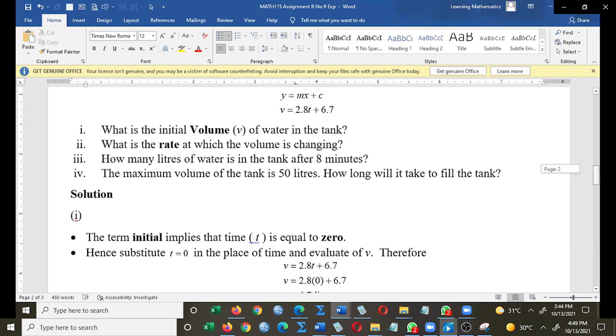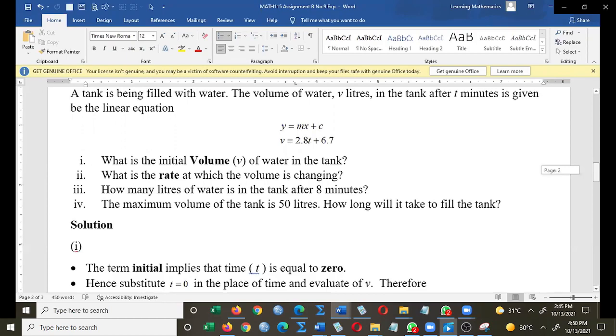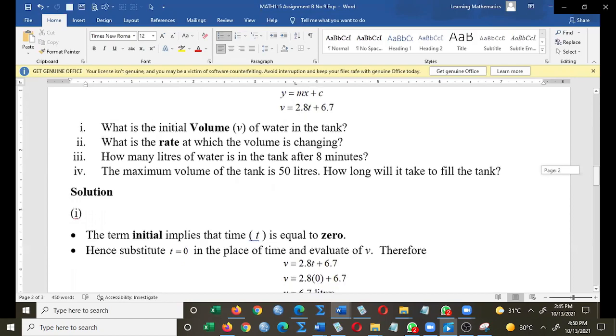I heard the correct answer. So keep that thought, the person that said the correct answer. But I'm hearing somebody saying V is equal to 0. I'm not too sure why the person is saying that, so I want to address that. In the beginning, we said the initial volume of water in the tank for question 1 is 0. I never said the initial volume of water in the tank is 0.